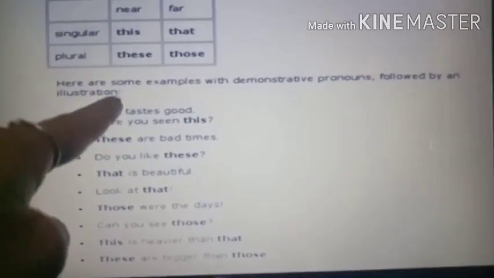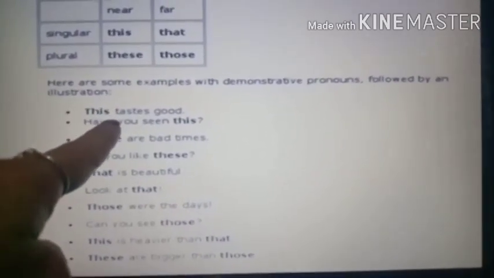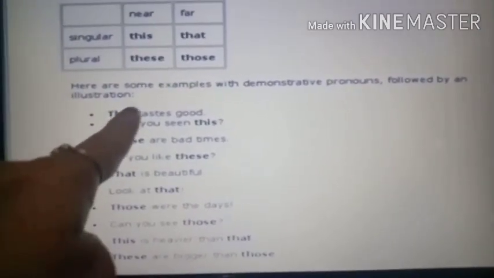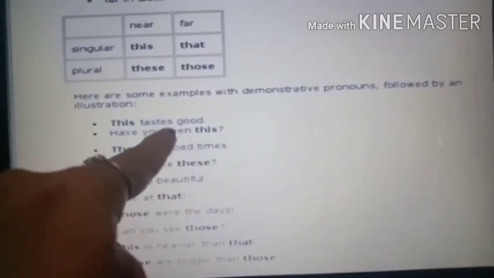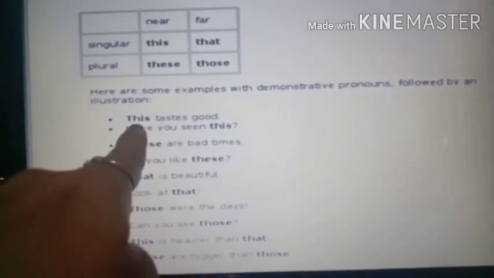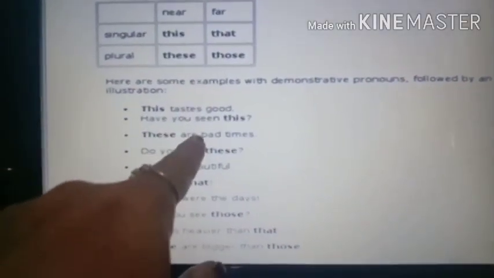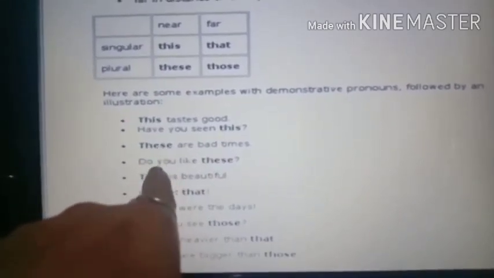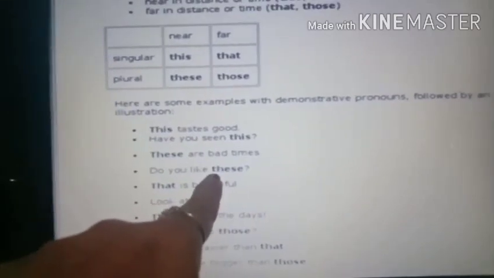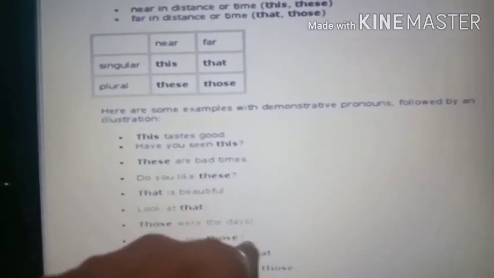Okay. Now you have to pick out the pronouns in this. See, this taste is good. Have you seen this? So in both these sentences, this is the demonstrative pronoun. These are bad times. So these is the demonstrative pronoun. Do you like these? Over here also these is the demonstrative pronoun.